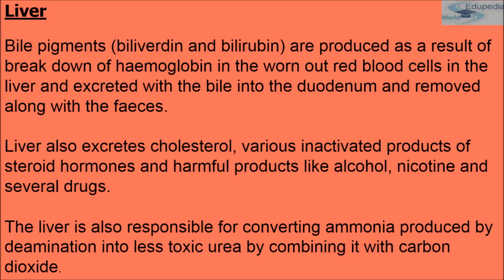Liver also excretes cholesterol, various inactivated products of steroid hormones and harmful products like alcohol, nicotine and several drugs. The liver is also responsible for converting ammonia produced by the deamination process. We'll be studying what is deamination in detail, but for the time being, just know that the liver converts harmful ammonia produced by the deamination process into less toxic urea by combining it with carbon dioxide.